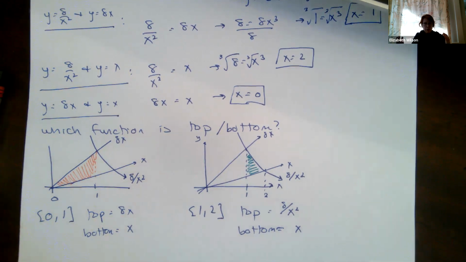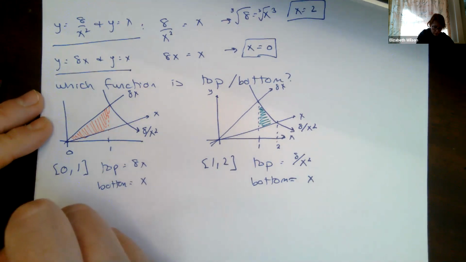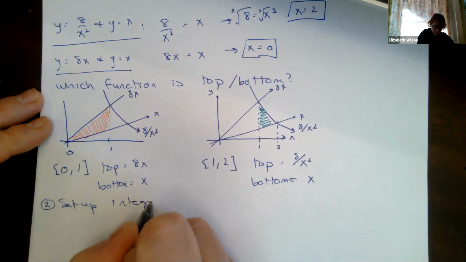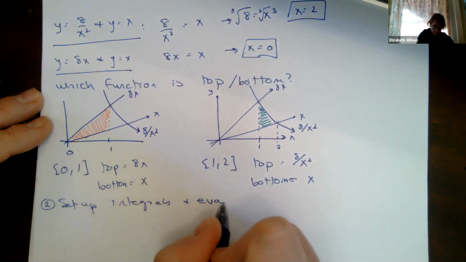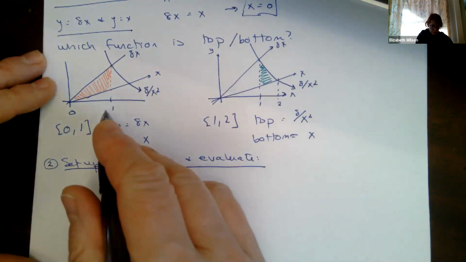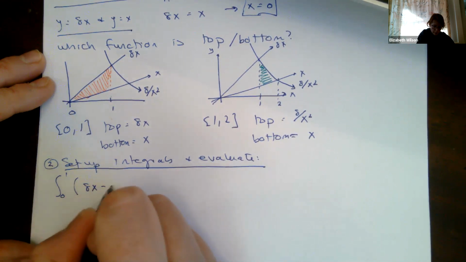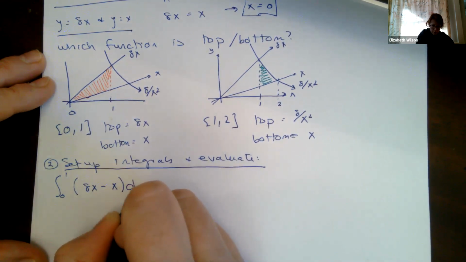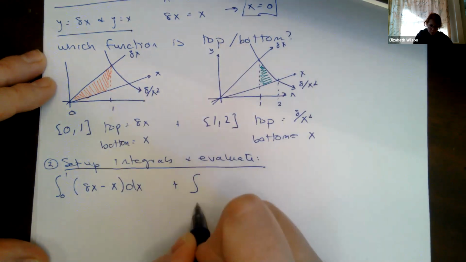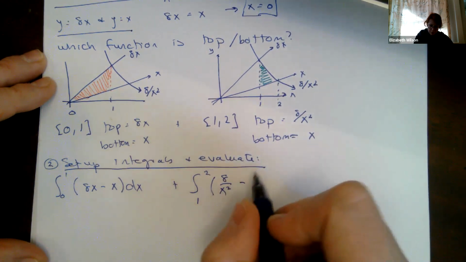Okay, so I have two different integrals that I need to set up and work. Okay, so two integrals to set up and evaluate. Okay, so let's go ahead and do that. So my first integral, I'm going to go from 0 to 1. My top function, 8x, minus my bottom function, 1x dx, plus, right, this is going to give me both. I'm going to go from 1 to 2. My top function, 8 over x squared, minus my bottom function.